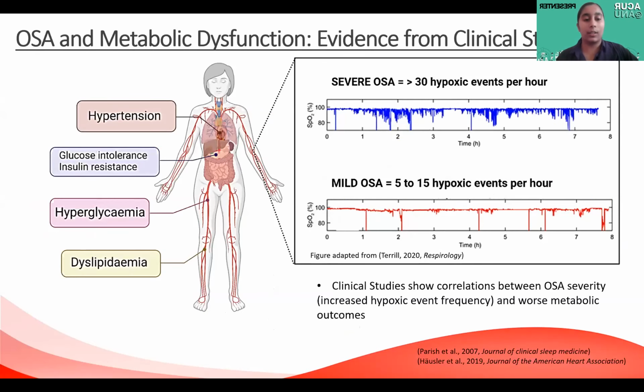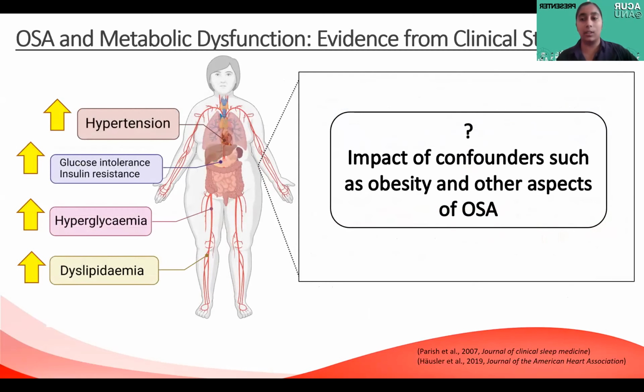Clinical studies show us that OSA patients have a higher incidence of metabolic disorders like hypertension, insulin resistance, and hyperglycemia. They've also found a higher incidence of these disorders with increasing hypoxic events per hour in OSA patients. Together, these findings show us that intermittent hypoxia might play a key role in the development of cardiometabolic comorbidities in OSA patients, but it's difficult to isolate the independent effects of intermittent hypoxia from confounders such as obesity in human studies.